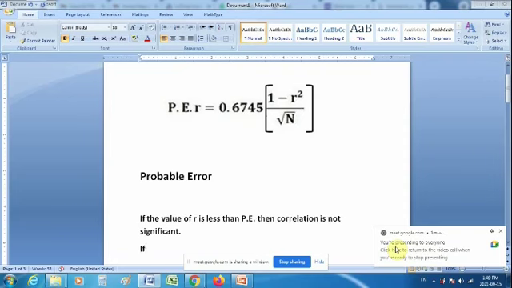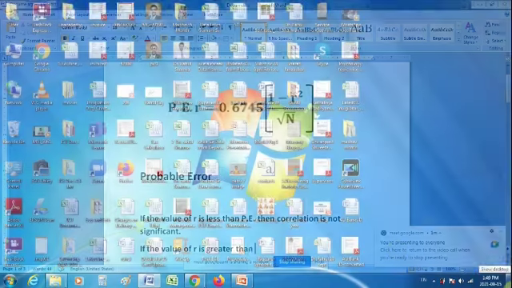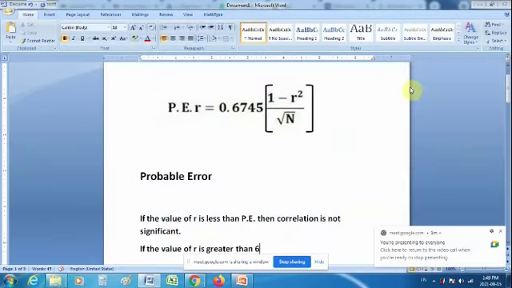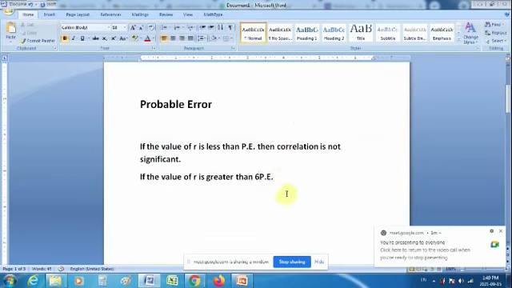Right? If the value of r is greater than 6 times of probable error, means you just take the value of probable error from the formula and multiply it by 6. Let me put it into the inverted commas.